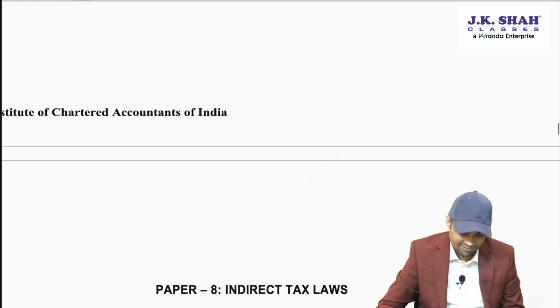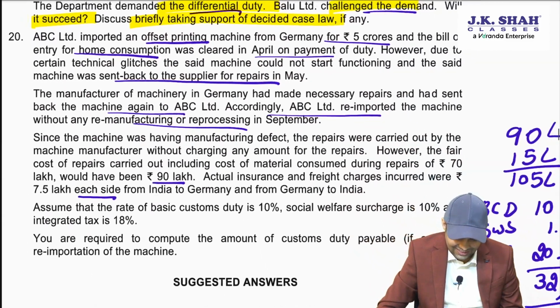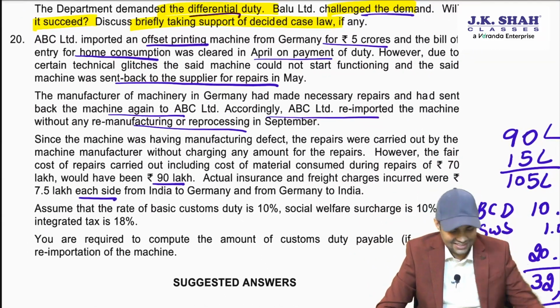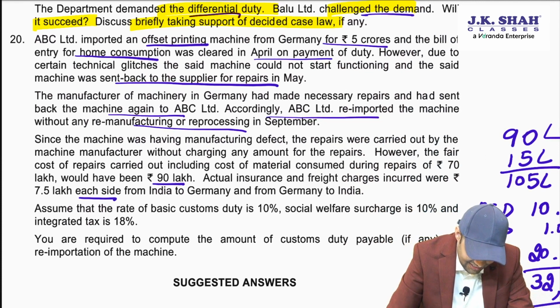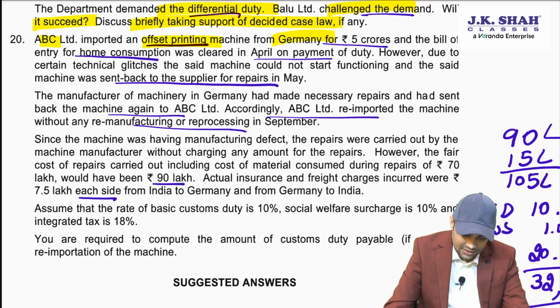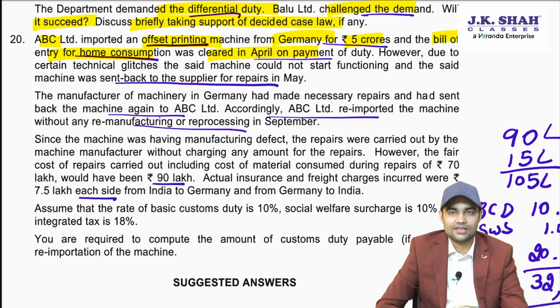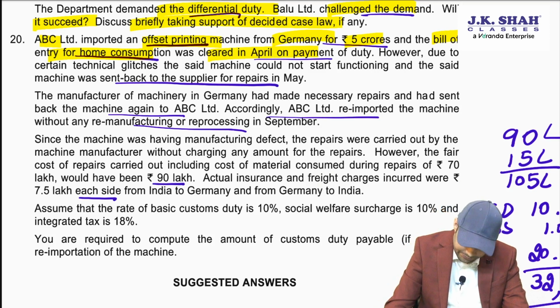Okay. Finally, we enter into the last question. Let's see the last one. ABC Limited imported an offset printing machine from Germany for 5 crores and the bill of entry for home consumption was cleared in April on payment of duty.